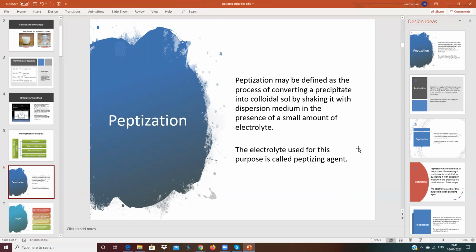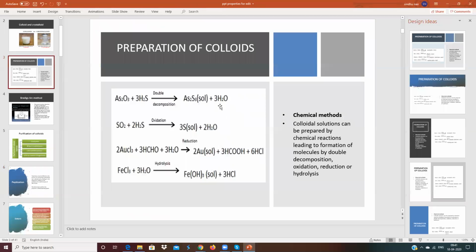Suppose you are preparing a colloid by any of the chemical methods. You see these methods. Here water is present, water may have contamination. Here you have formic acid and HCl also. Here, in the fourth method also, you have HCl.